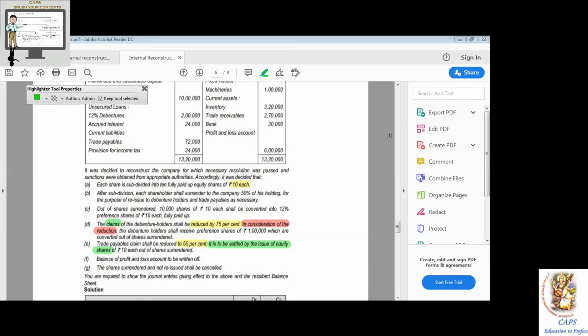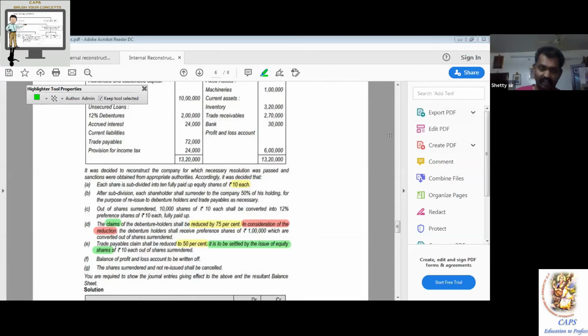36,000. Therefore, the entries are to strictly follow the consistency, like the previous entry. The entries are 2 arrow marks. Now, I'm sure all of you will be able to tell the answer. Trade payables account debit to capital reduction account, because it is not shares related, Kirti. How much amount? 72,000.